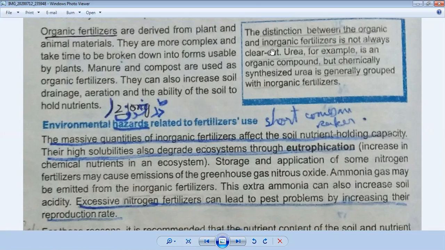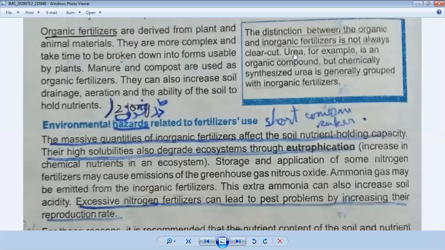Okay, so the distinction between the organic and inorganic fertilizers is not always clear cut. Urea, for example, is an organic compound. Organic compound, it means it is chemically modified, but chemically synthesized urea is generally grouped with inorganic fertilizer. When we put them in different groups, it comes into inorganic fertilizer. So this can come into your board exam. Urea is an example of.